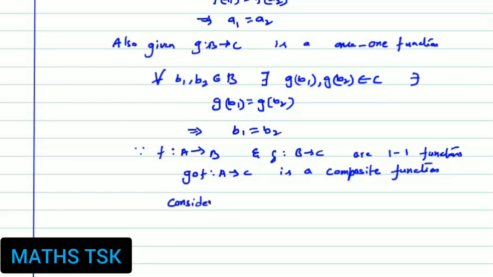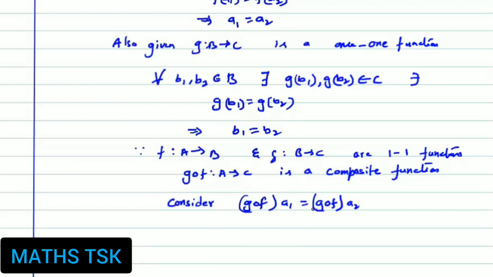Now consider g∘f(a1) equal to g∘f(a2). Why do we consider this? We have to prove that g∘f is one-to-one. If f maps A to B with f(a1) = f(a2) implies a1 = a2, and g(b1) = g(b2) implies b1 = b2, then we say that f and g are one-to-one. If g∘f(a1) = g∘f(a2), then if you prove that a1 is equal to a2, I consider g∘f a one-to-one function.